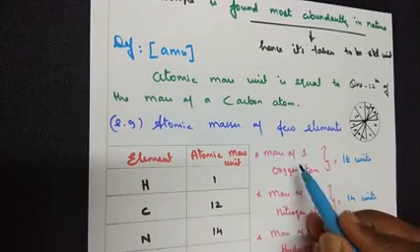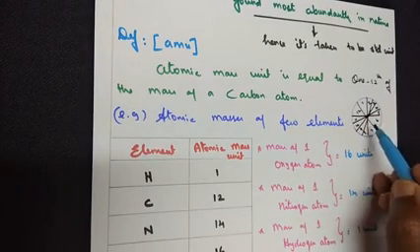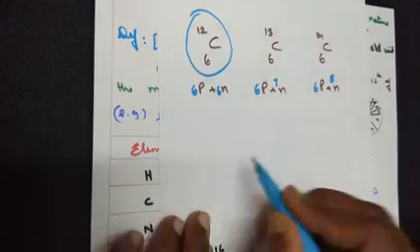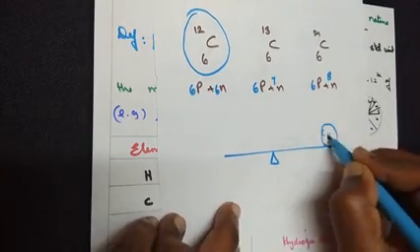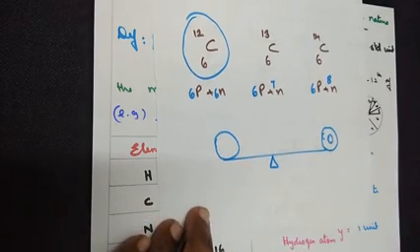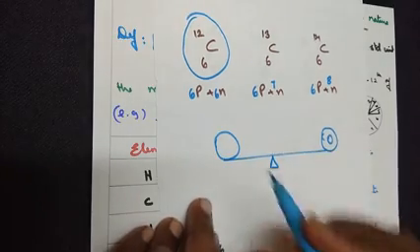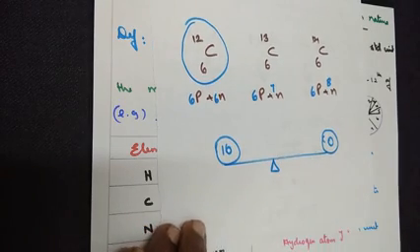So when we say the mass of one oxygen atom, to these existing 12 parts, 4 more parts we have to add. Think of it on a weighing scale. On one side you take an oxygen atom, and on the other side you take a carbon-12 atom. To bring it to a proper balance, you have to add 16 units of carbon.